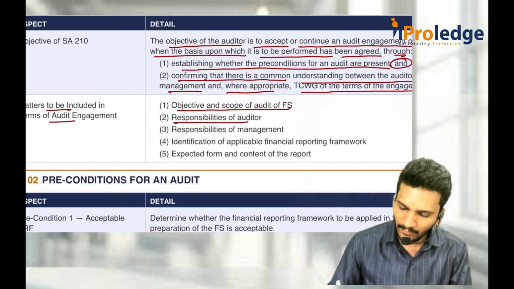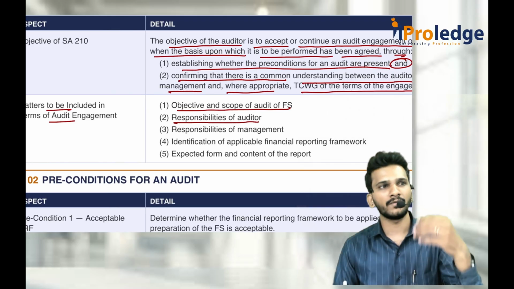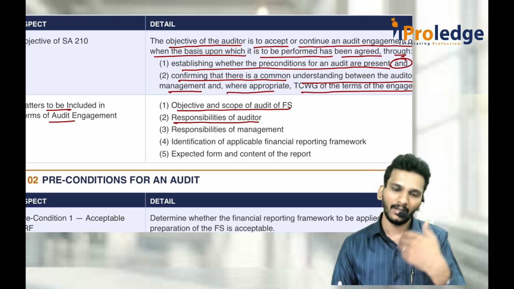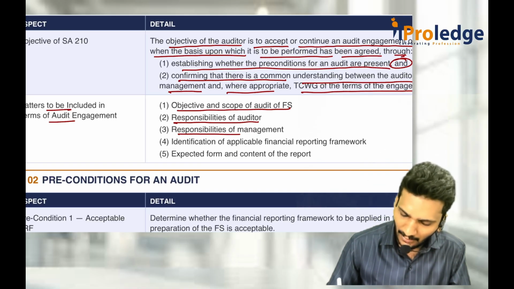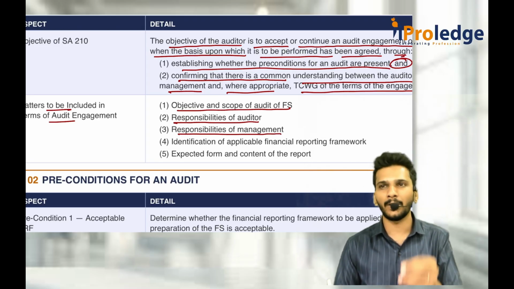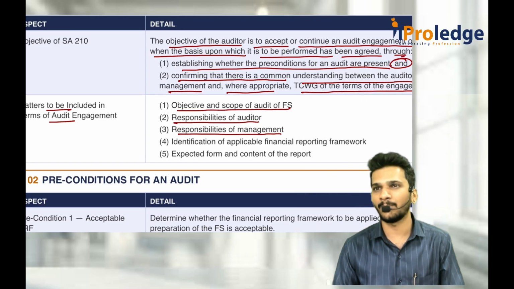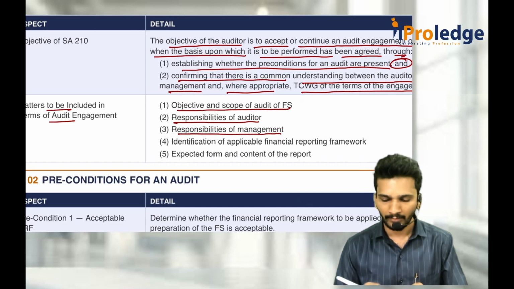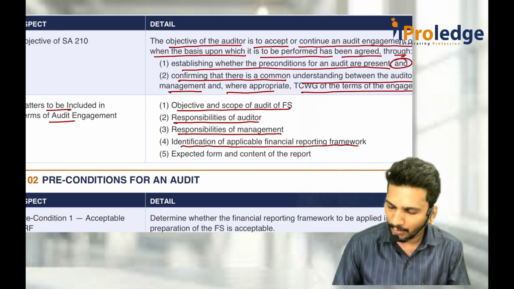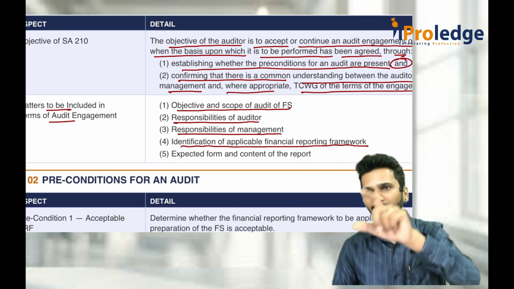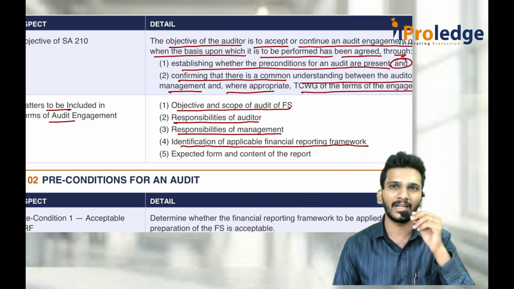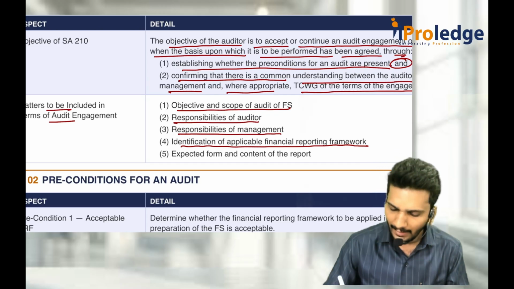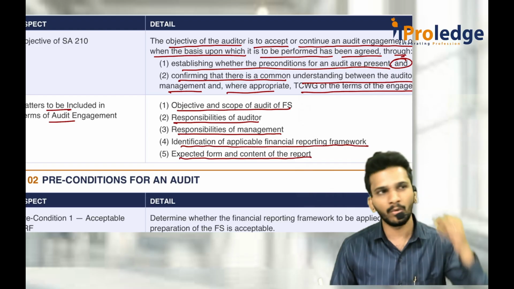Again, what is the responsibility of the auditor? Responsibility of the auditor is to verify all the books of accounts, financial statements, get the explanations wherever required, check the law, check the financial statements, then express an opinion. And what are the responsibilities of management? They should prepare the financial statements, they should comply with Schedule 3, they should comply with accounting standards, and they should take the responsibility for preparation. There are multiple things that have to be there. And identification of the applicable financial reporting framework. If you are a banking company, state that these financial statements are prepared as per the Banking Regulation Act, or for insurance the IRDA Act, and for a company the normal Schedule 3. And the expected form and content of the report. How are you going to give the report?